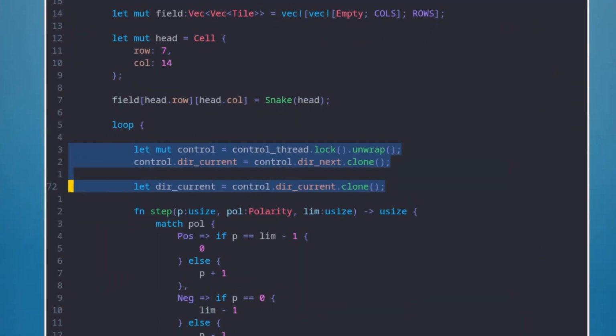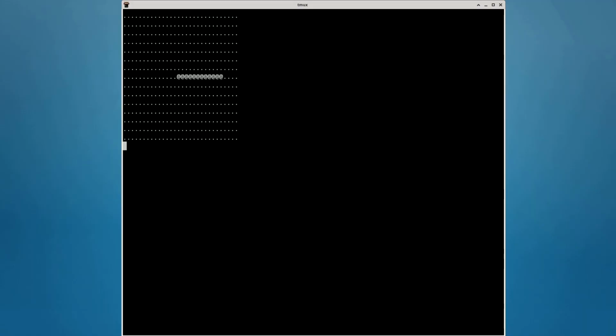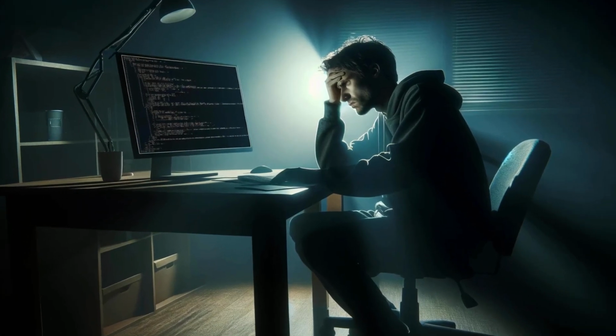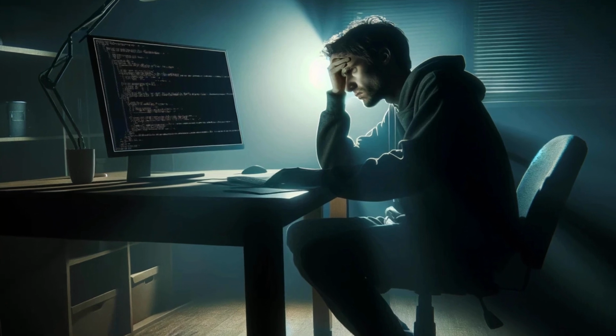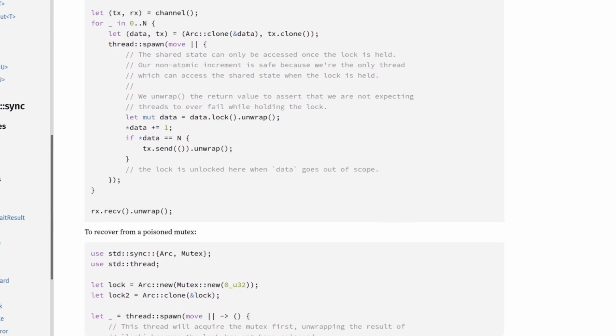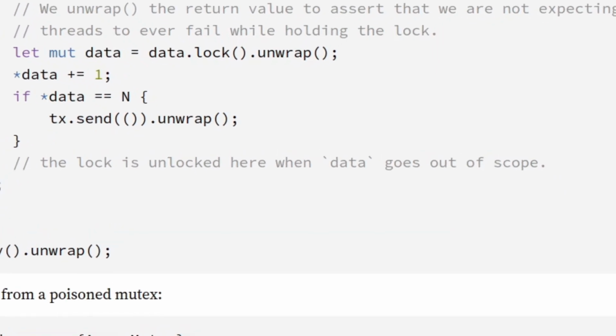But it didn't work as I expected. When I hit keys to change the direction of the snake, the game update thread just ignored it, and the snake head continued to move in the initial direction no matter what keys I hit in the terminal. I tried many different things, such as staring at the code for minutes, moving the cursor back and forth, saving the code and trying to run it again. Nothing worked. I read the documentation several times, looked at the code, read the documentation, and then